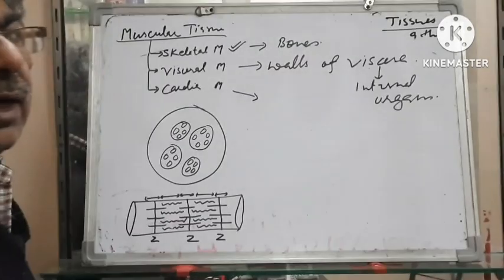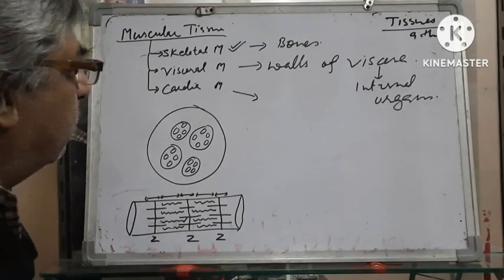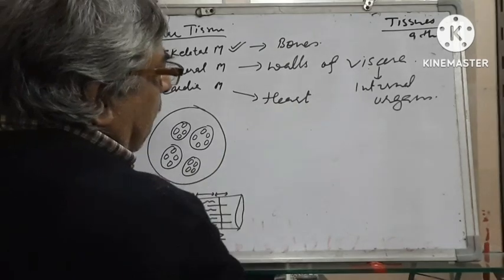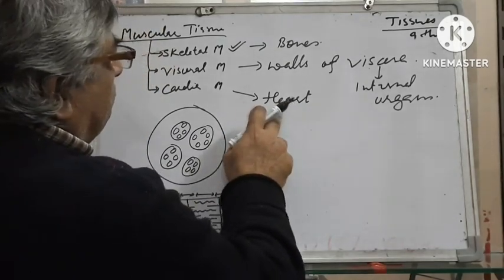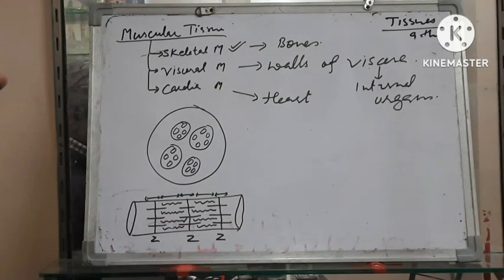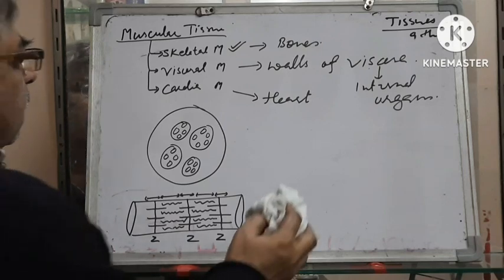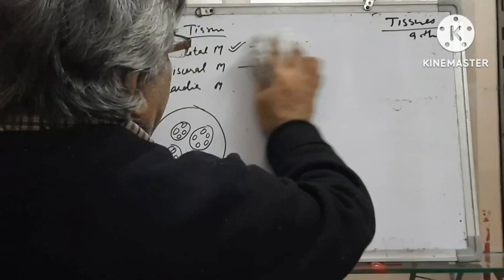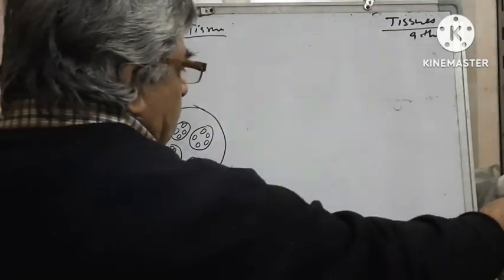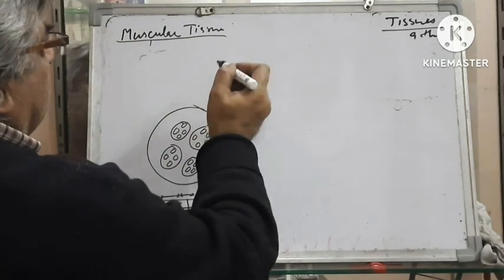The third one is cardiac muscle. Walls of the heart are made up of cardiac muscle. These are three types of the muscular tissue. So let us now understand about skeletal muscle. First of all, we take skeletal muscle.